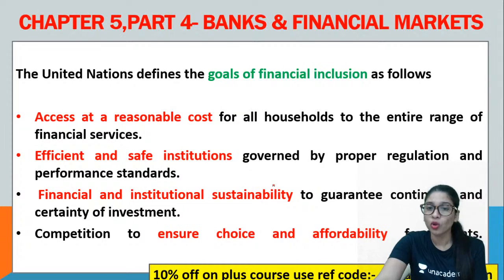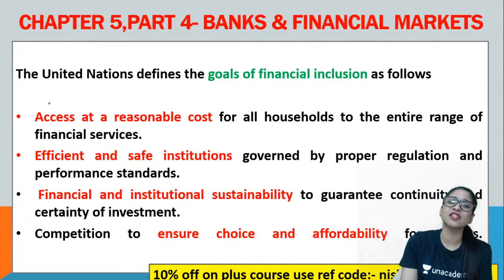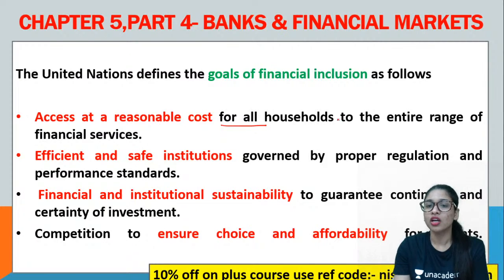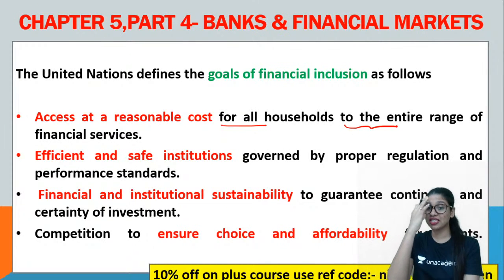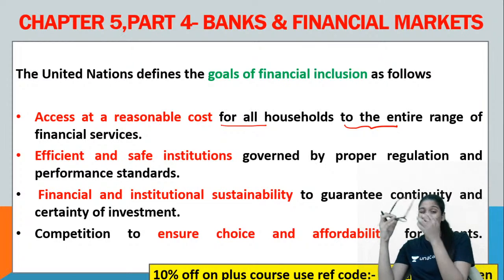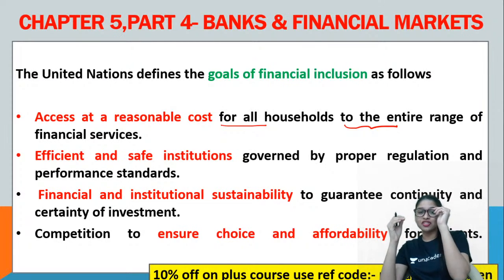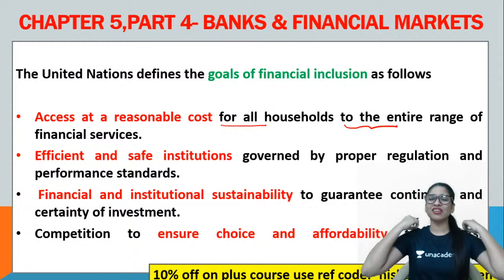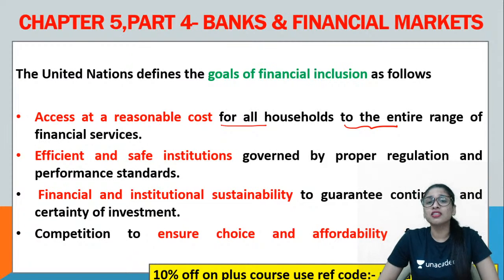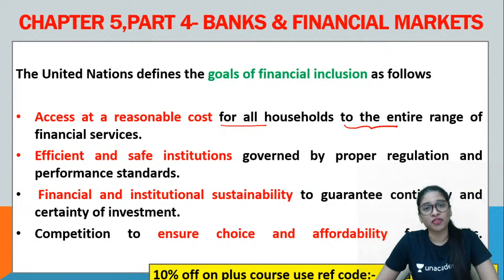The UN defines the goals of financial inclusion as follows. One is access at a reasonable cost for the entire households to the entire range of financial services. Then efficient and safe institutions, guys. Then next is regarding sustainability from the financial and institutional perspective. So then there will be better persistence or continuity and certainty of investment without involving much risk. And also to make sure that there is competition to ensure better choices and affordability for clients. That is large scale production, making sure that there is availability of mass goods and services for the people at a reasonable cost. Clear?